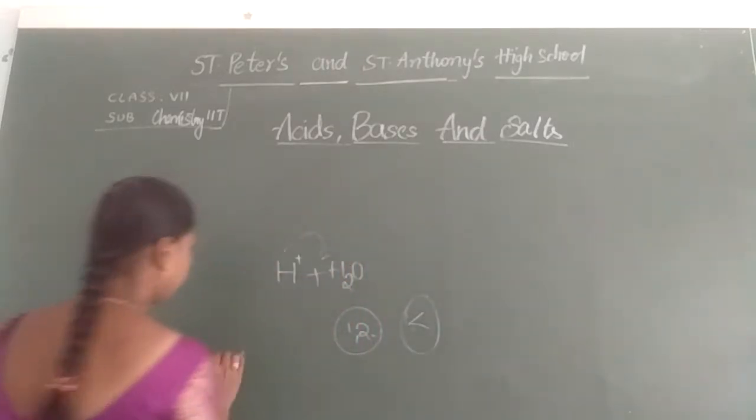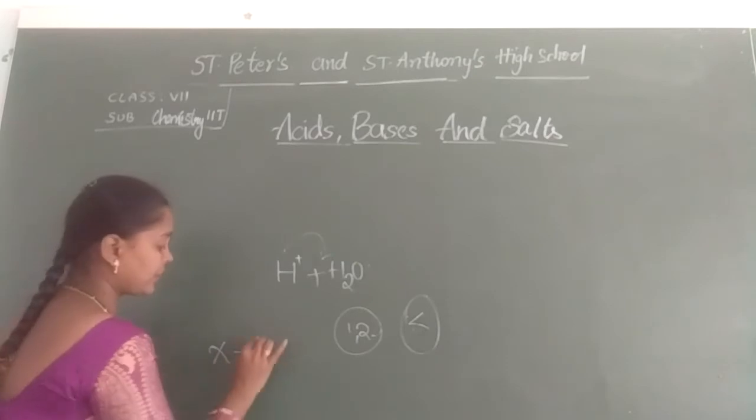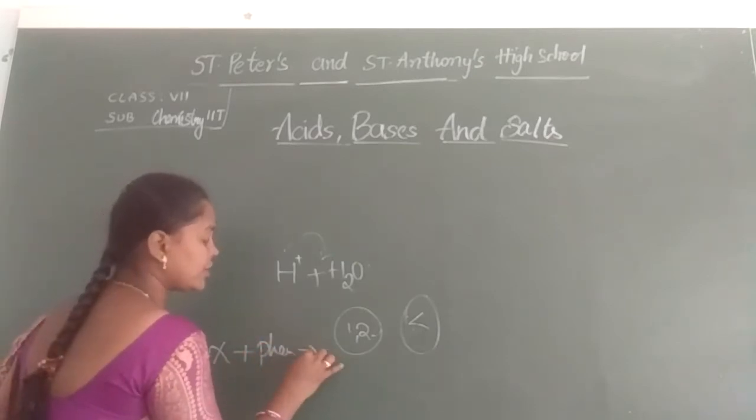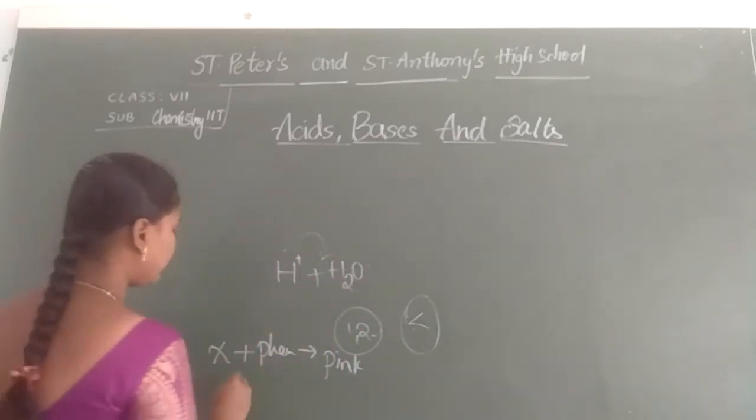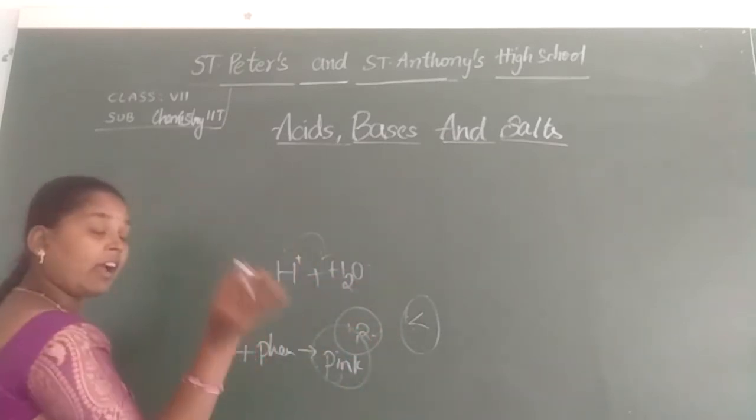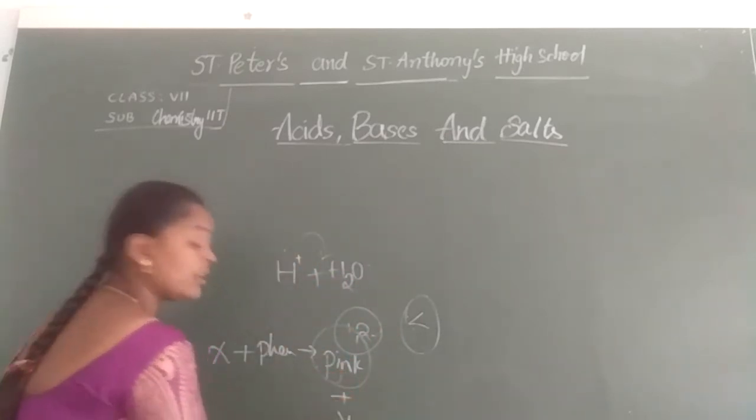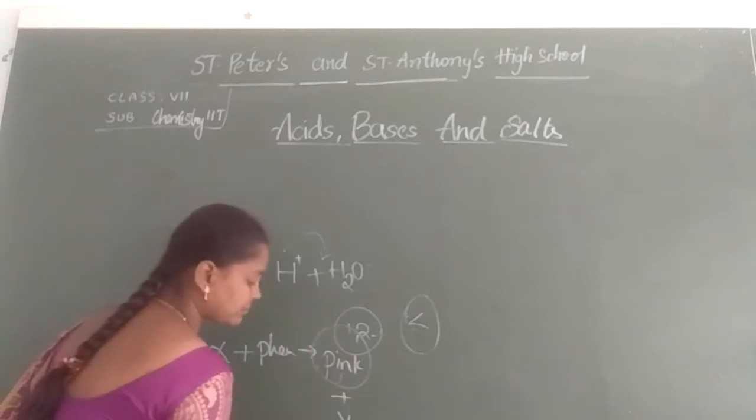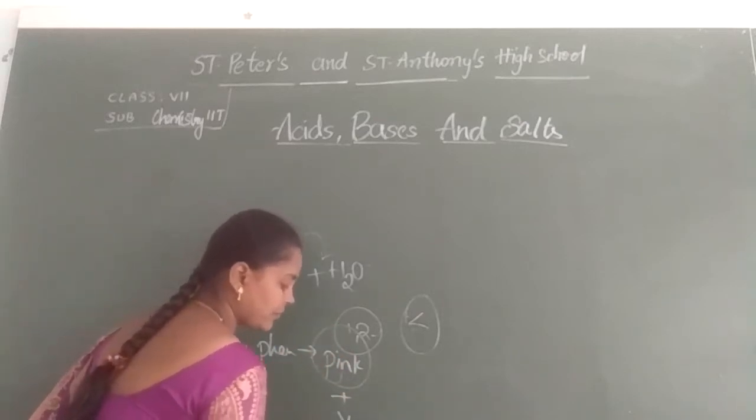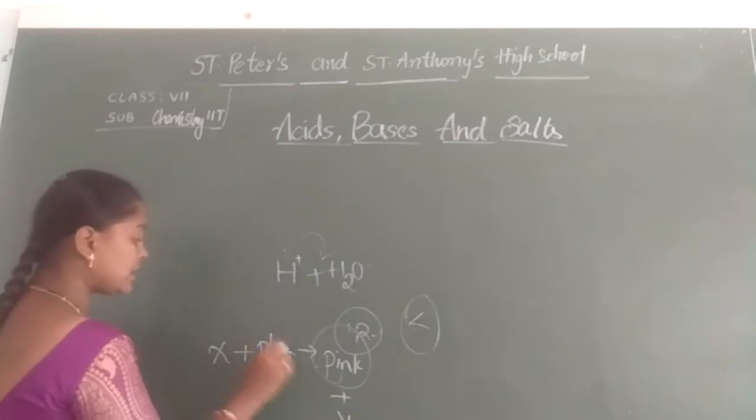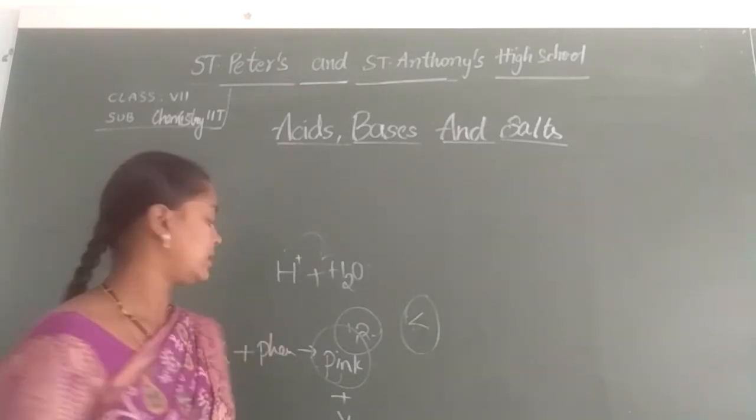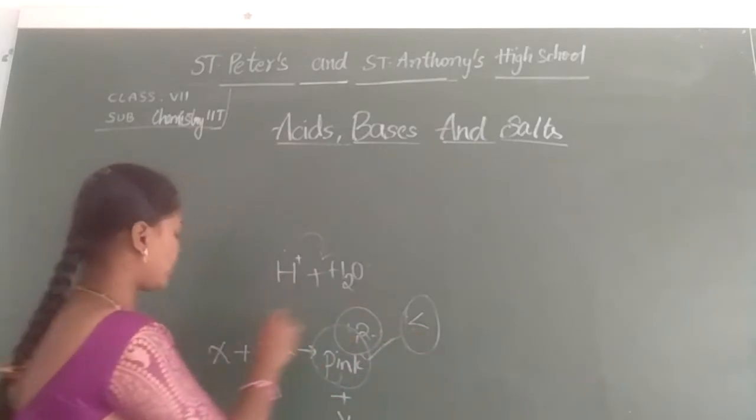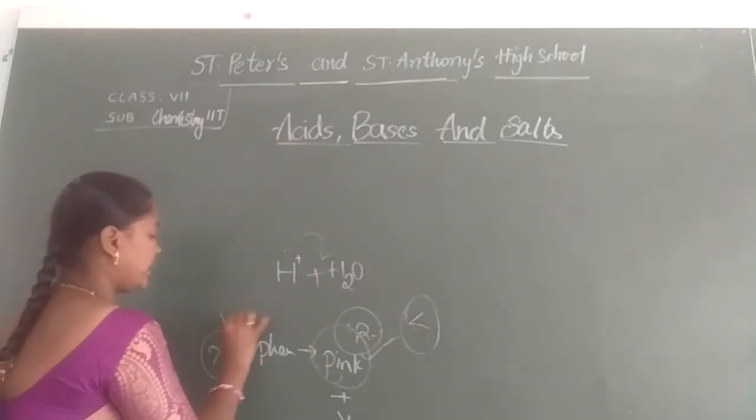Here they took X, they added phenolphthalein and it changed into what? Pink color. Okay. In the same way, for this pink solution, they added Y again. So if Y is added, it becomes colorless. Yes or not? That means when phenolphthalein is added to the base, it becomes pink. So here X is a base.